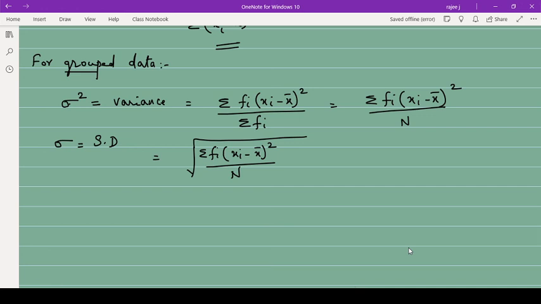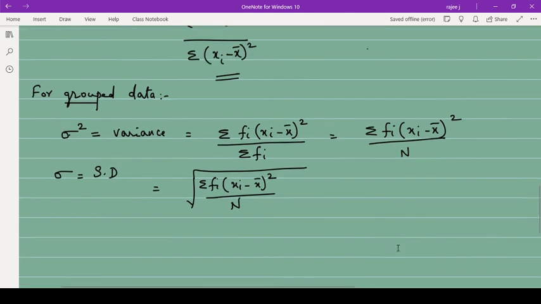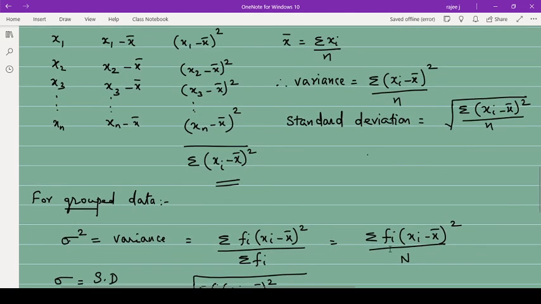So sigma is the symbol for standard deviation, and this is the same for both raw and group data. If it is raw data, you will use sigma square, and if it is group data, you will also use sigma square only. The only difference between these two is that here f is not there, and here f is there. So these concepts you have to make sure that you know.